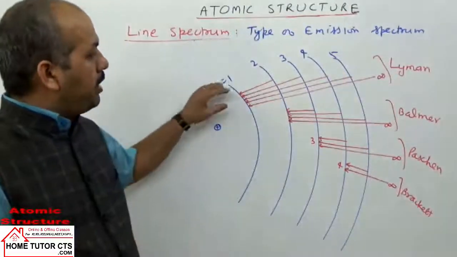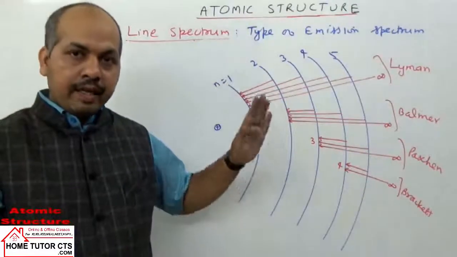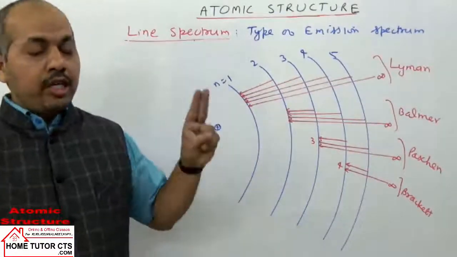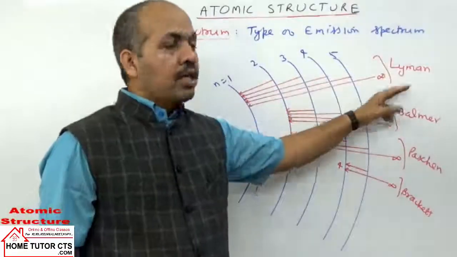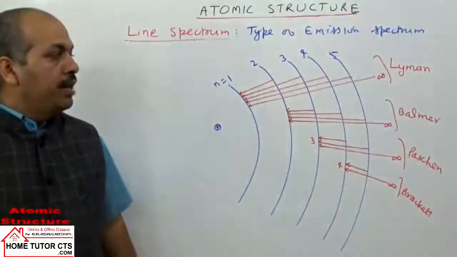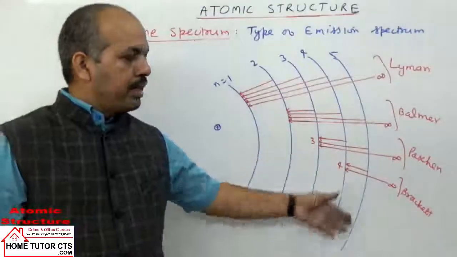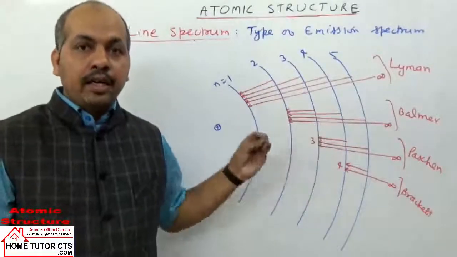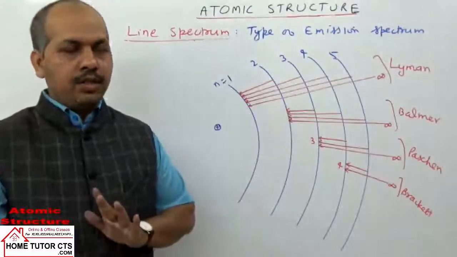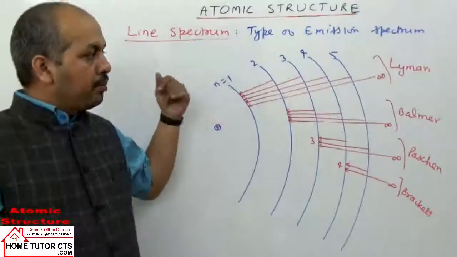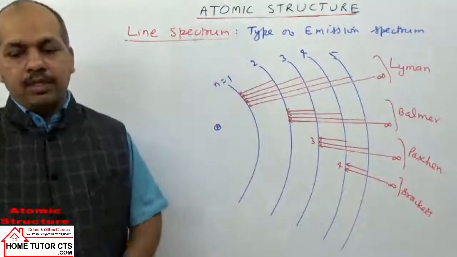So in every series the value of NF is fixed, only Ni keeps changing in each series. Remember two series: the Lyman series is coming in the ultraviolet region and the Balmer series is coming in the visible region. Paschen, Brackett, Pfund series all coming in the infrared region. Okay? So in solving questions, some points are required. Let us see those points.